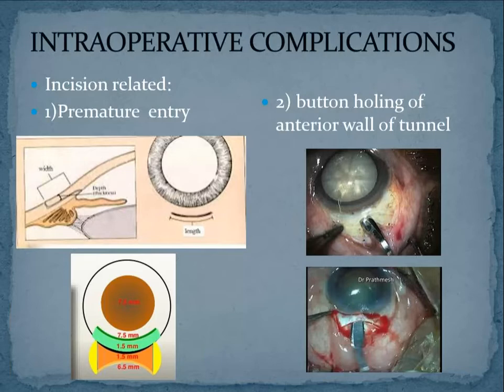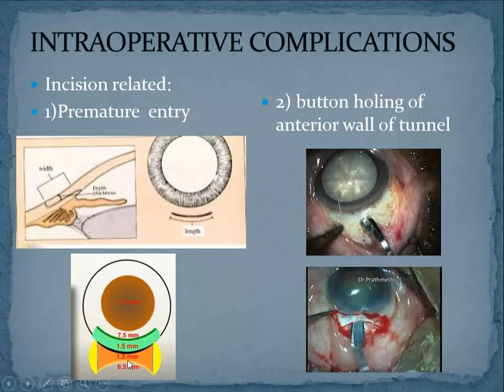So in intraoperative complications, you have to first think about the sequence of the surgical steps. If you think about the sequence of the surgical steps, then it will be easy to understand at each step what are all the complications that are possible. So first thing what we do is a peritomy and then start with the incision, right? The incision, as you all know, in a small incision cataract surgery is taken 1 millimeter or 1.5 millimeters behind the limbus. Look at the cursor behind the limbus. Okay, so this is how you will start with your incision.